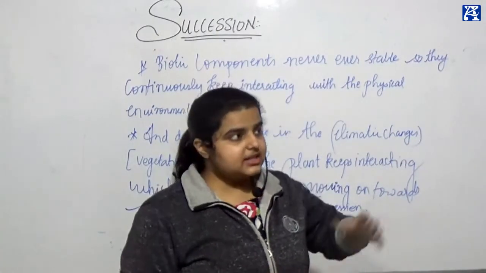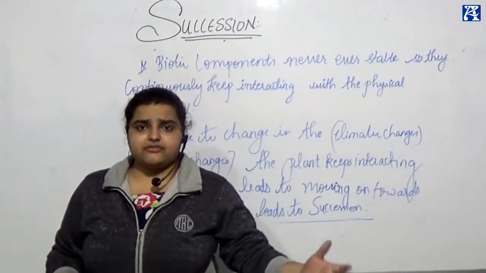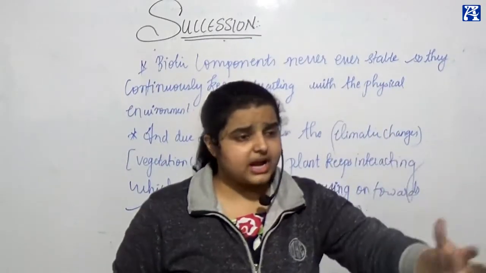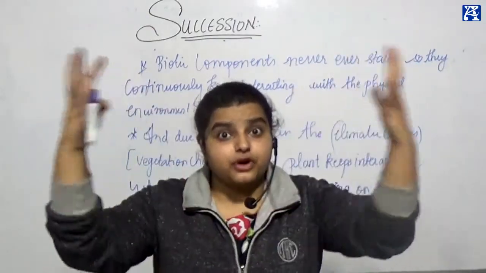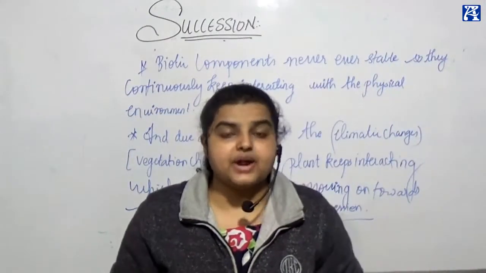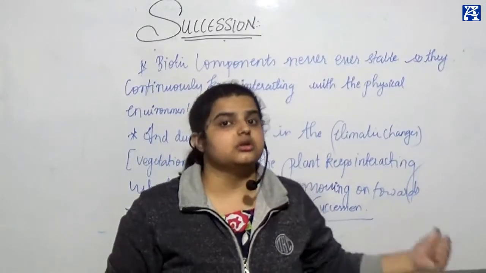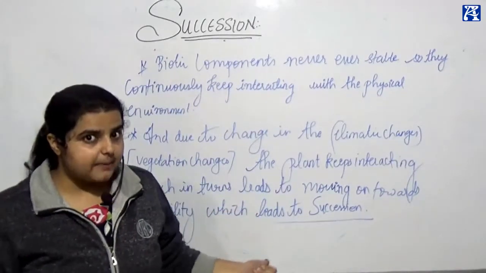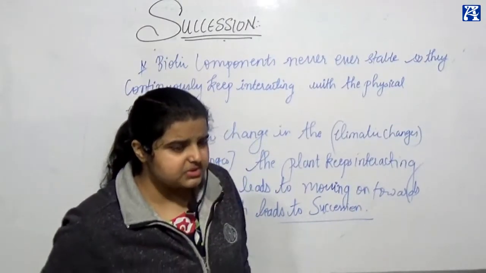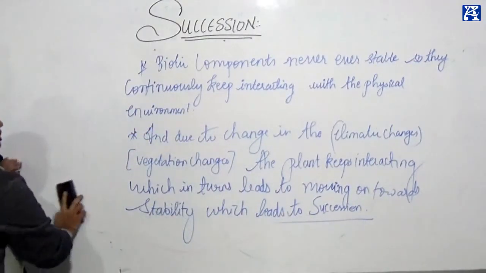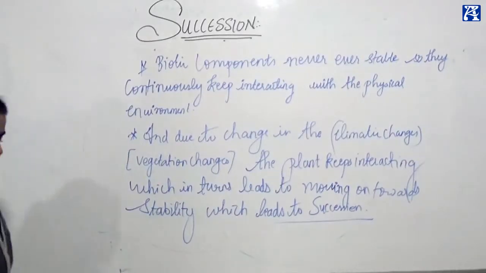After this, when the succession is completed, life exists, microbes exist, plants exist, rabbits exist, beautiful herbivores, carnivores, forests develop. This is the prime source of succession. Got it? Why does it happen? Clear? Now, there are a few terms which are basically used in succession, and I'll write them over here.